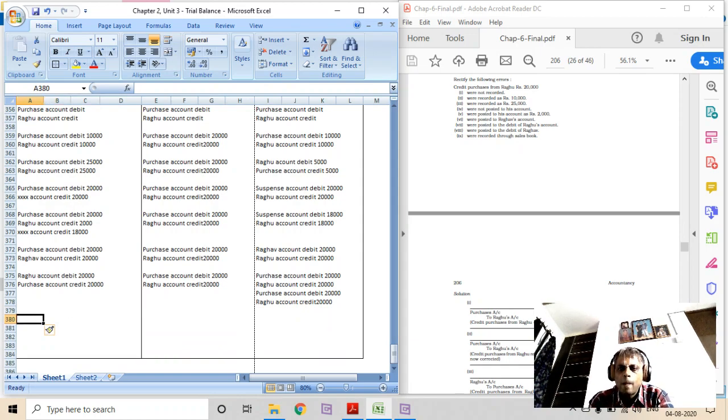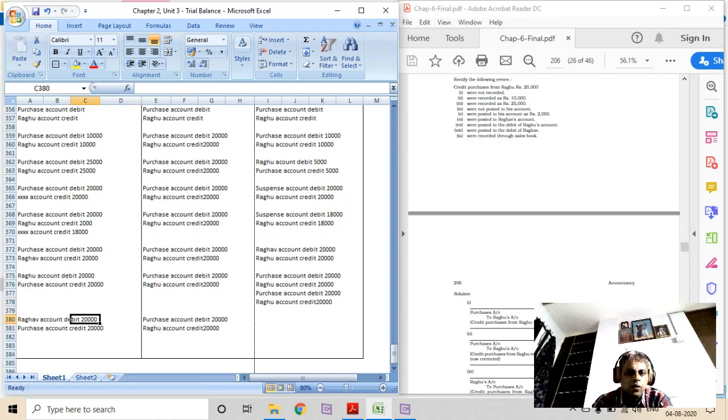Here, it was posted to the debit of Raghav. Raghav account debit 20,000, purchase account credit 20,000. Right? What should be the original entry? Purchase account to Raghu account. Right? So now this entry has to be reversed.